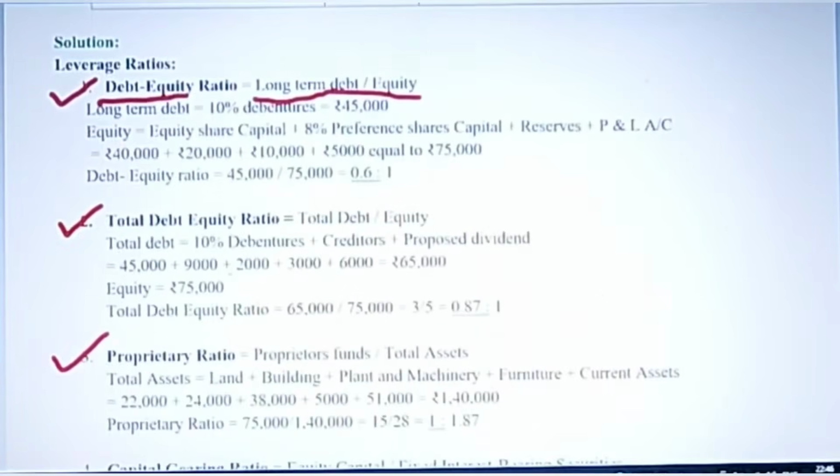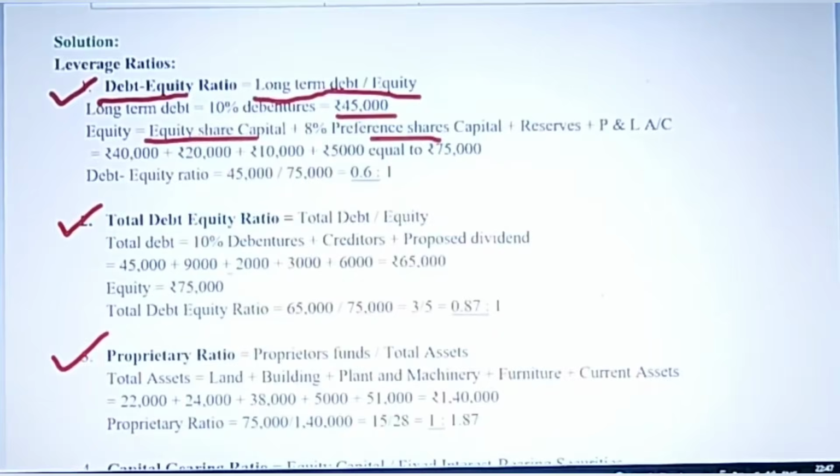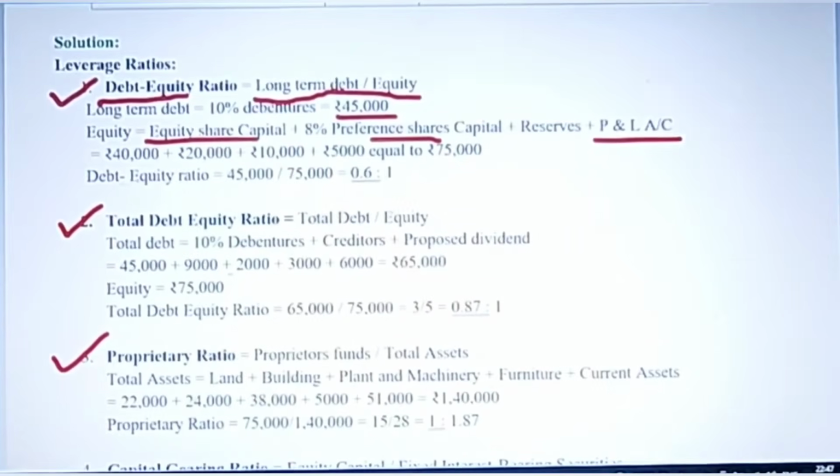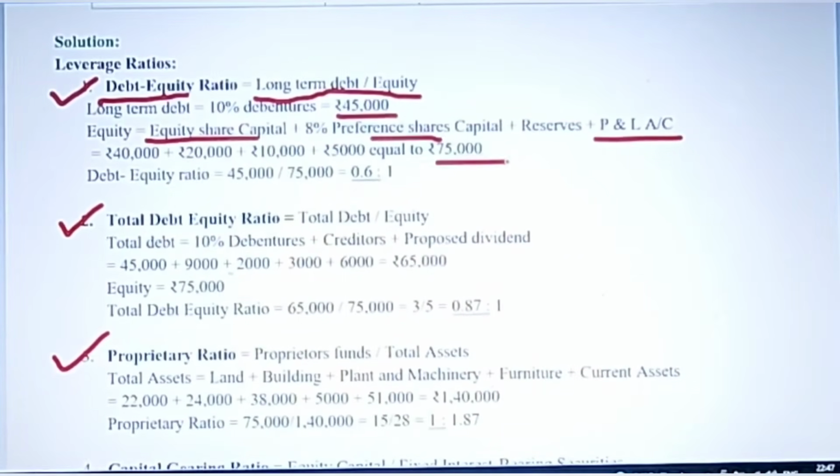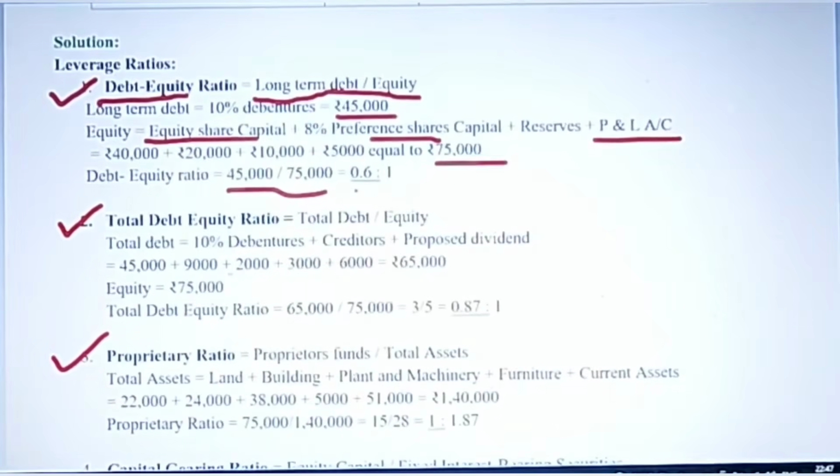So what you need to do, 10% of 4,50,000, so you get 45,000. Like that. Equity, now equity means equity share capital and preference share capital. So these two capitals are included in equity, plus profit and loss account. When you add up all these figures which are given in the question, you get the total equity, that is equal to 75,000. And when you divide this total debt, that is 45,000 divided by 75,000, you get this 0.6:1. You can also leave your answer in fractions, no problem with that.